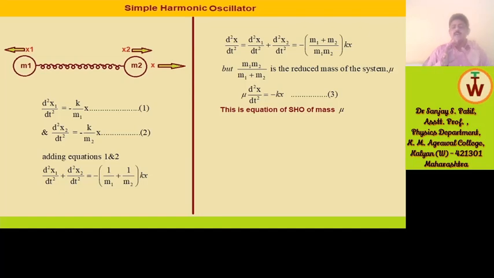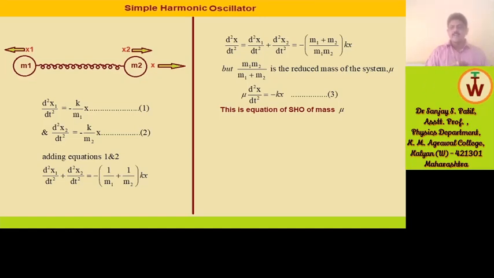This means we are considering both masses m1 and m2 attached with a string, oscillating to and fro along the x-axis. Finally, after equation 3, it is denoted that though they are different masses, their resultant effect is like a single body.